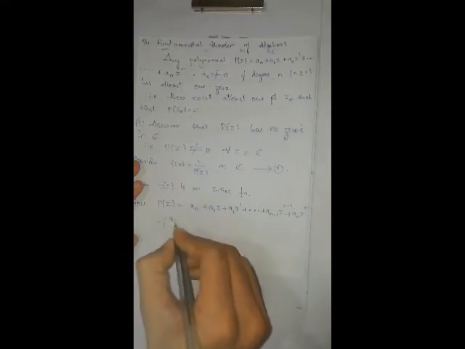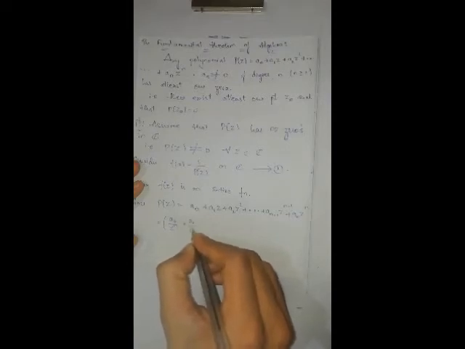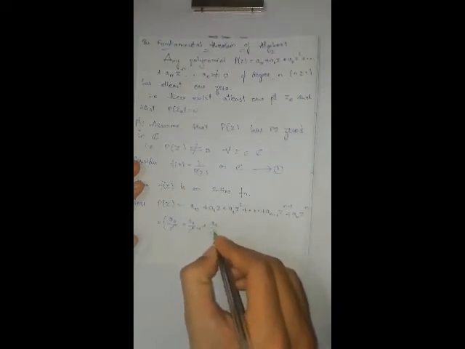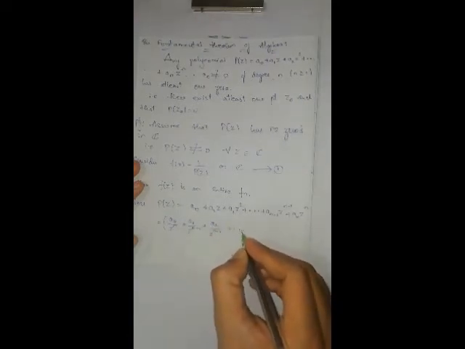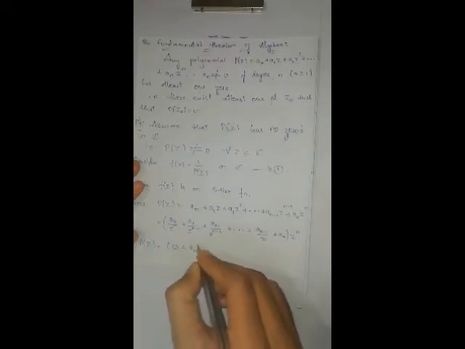What you will get? a0 by z to the power of n plus a1 by z to the power of n minus 1, z comes in the denominator. Similarly, a2 by z to the power of n minus 2 plus so on, and this one becomes an minus 1 by z, plus an. Therefore p of z is equal to z to the power of n times w plus an.